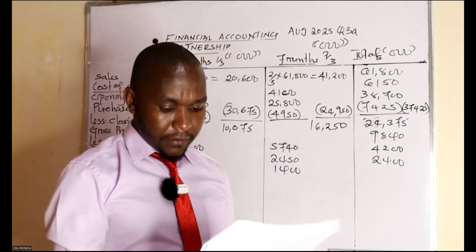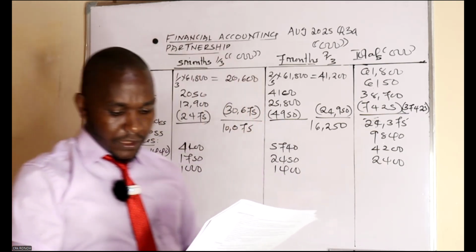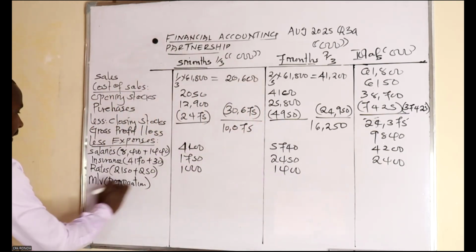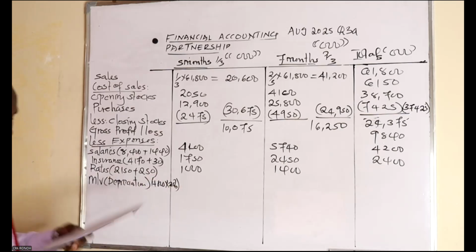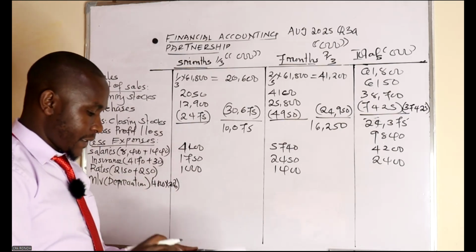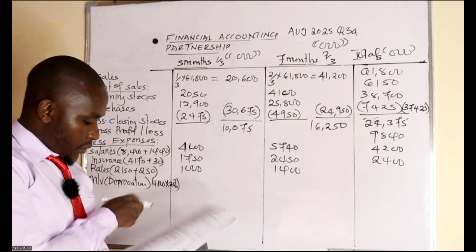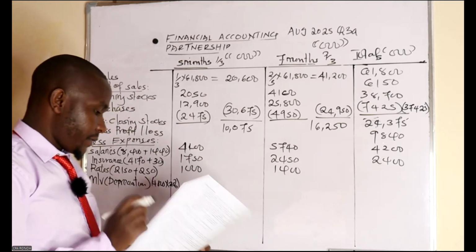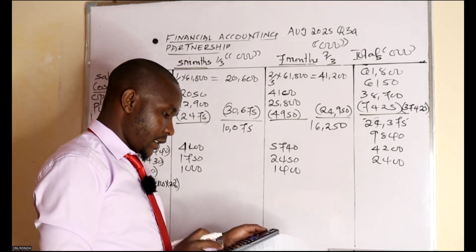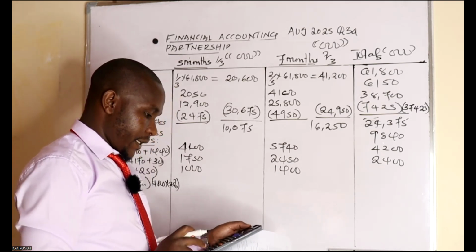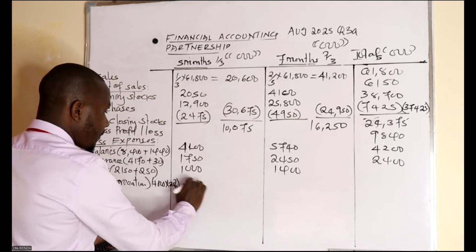So we are going to calculate the normal depreciation for the motor vehicle with our cost there, that is 4,800, multiplied by the rate, which is 25%. So 25% multiplied by 48 multiplied by 5 divided by 12. So here we are having 500.